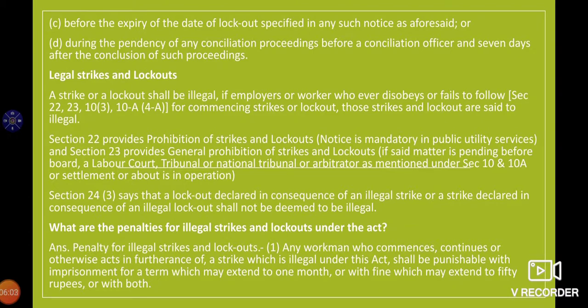What are the penalties for illegal strike and lockout under the Act? Any workman who commences, continues, or otherwise acts in furtherance of a strike which is illegal under this Act shall be punished with imprisonment for a term which may extend to one month, or with a fine which may extend to 50 rupees, or with both.